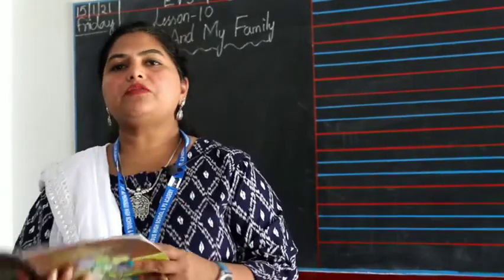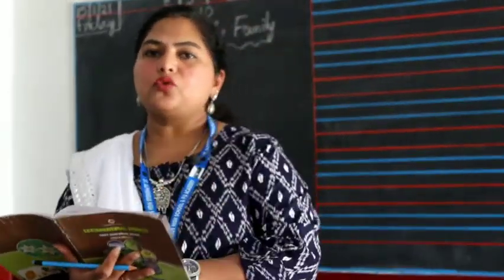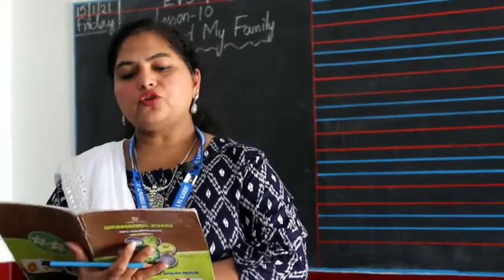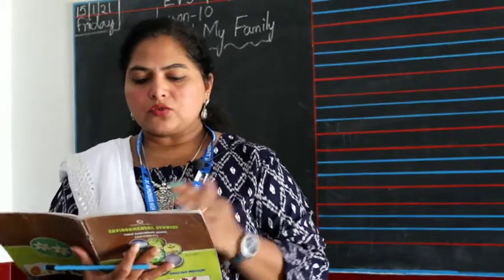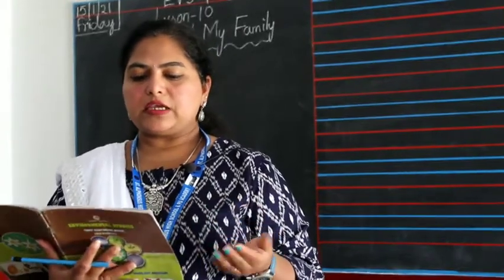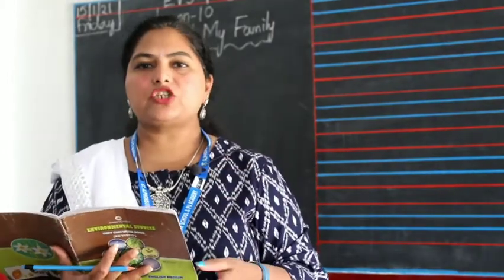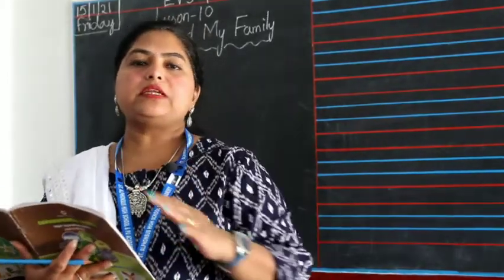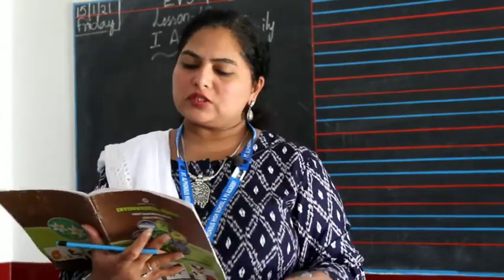Now all this while we were talking about the work which you can do at home, helping your family members. Now we come to school. At school, what can you do, and what can you not do? The picture says arranging books in the classroom. You can help your teacher arrange the books neatly instead of scattering and throwing them here and there. You can help your teacher arrange the books on the shelf.